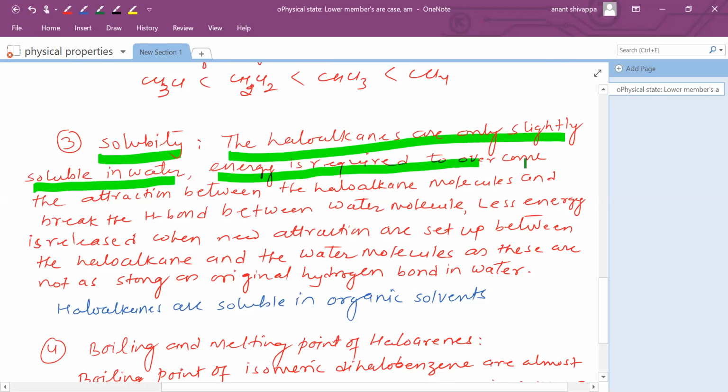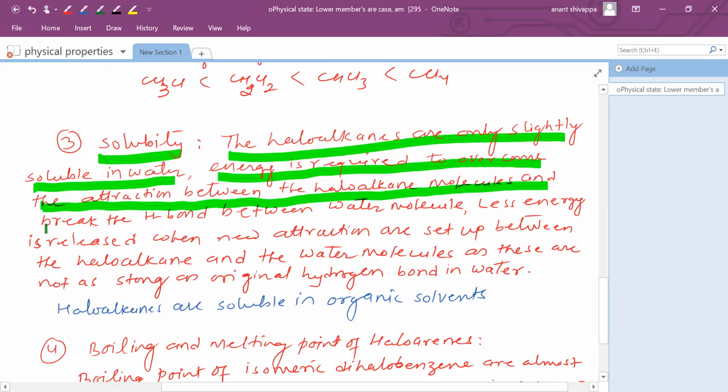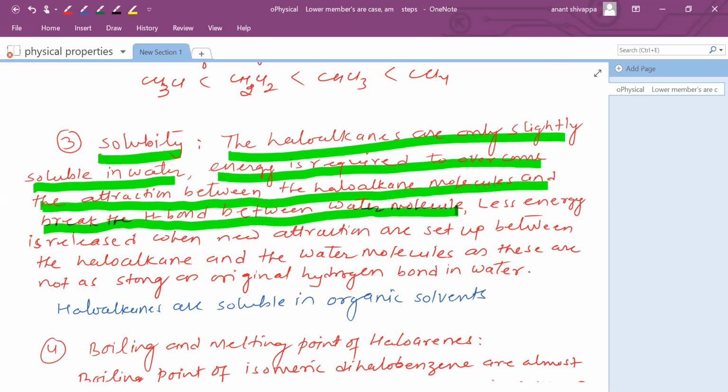Energy is required to overcome the attraction between the haloalkane molecules and to break the hydrogen bond between water molecules. So you need energy to break the previous bonding present in the haloalkanes and water.